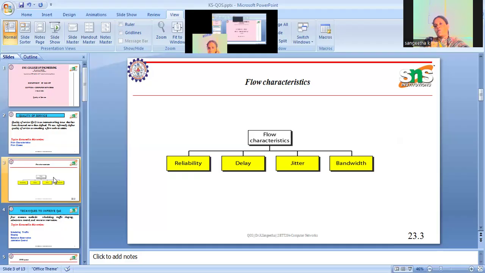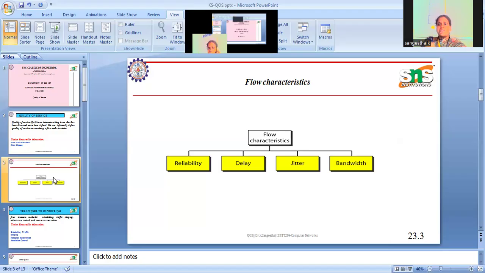Suppose we take an example: you want to monitor the CCTV surveillance of a traffic signal. The CCTV camera footage will be important because based on the camera footage only, a fine will be sent for not wearing a helmet and other issues, right? So at that time the quality of service should be enhanced.